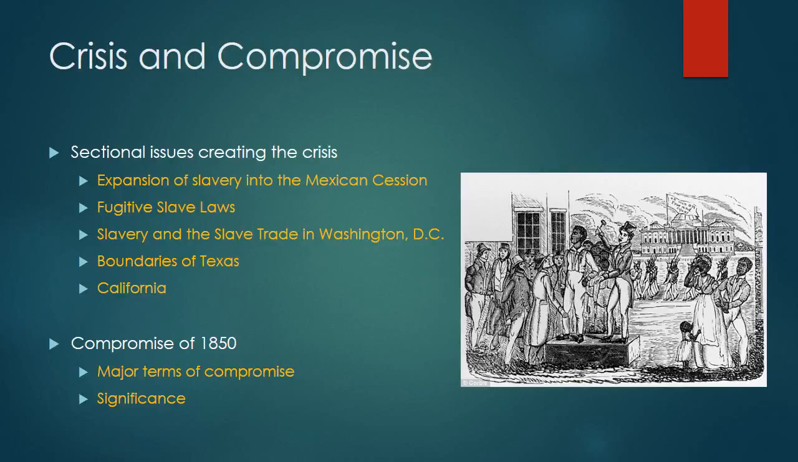Okay, so the expansion of slavery is by far, hands down, the biggest issue here in the 1840s that is creating this sectional crisis. But there were other issues that are worth mentioning. One is controversy over what are known as fugitive slave laws, and that's what we want to talk about next.